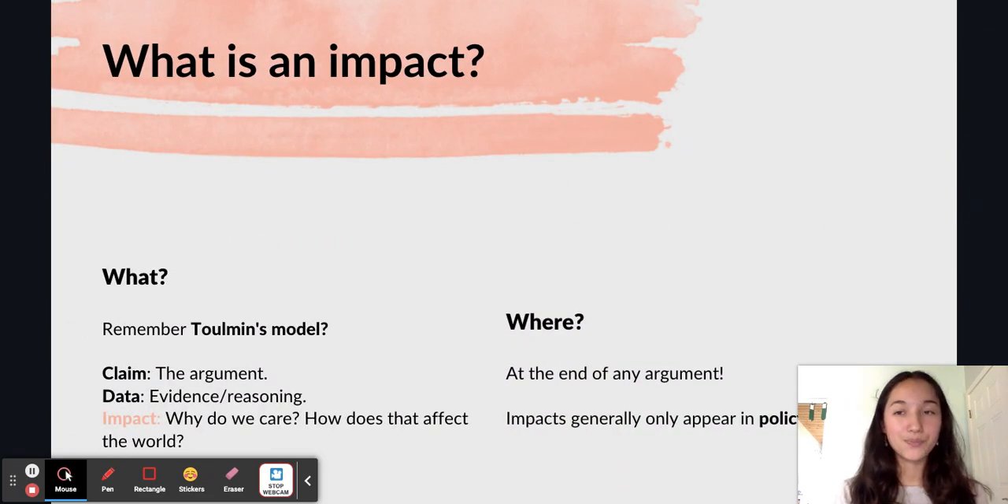What is an impact? Well, an impact appears in Toulmin's model: claim, data, impact. Toulmin's model in a policy round applies to harms, advantages, and disadvantages. The claim is the argument. The data is the evidence, reasoning, or logic to support the argument. Finally, we end with the impact, or why we care. How does that affect the world?